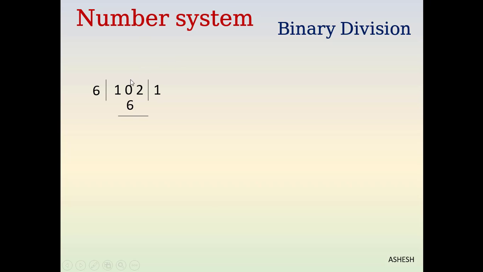Subtract 6 from 10 is 4. Now 2 will sit down there. Now we got 42. We know that 6 times 7 is 42. So we write 7 as quotient, and 7 multiplied by 6 is 42, and our remainder is 0.